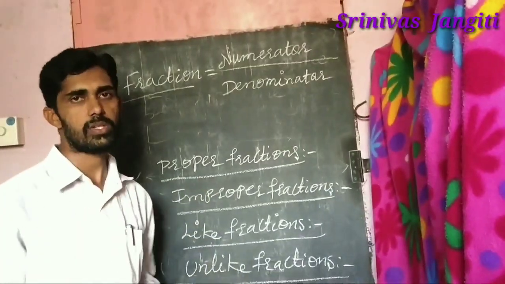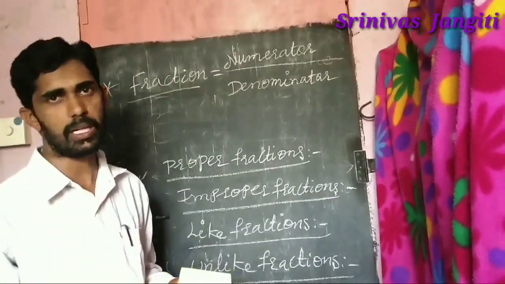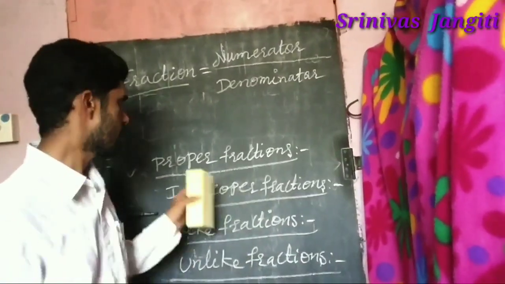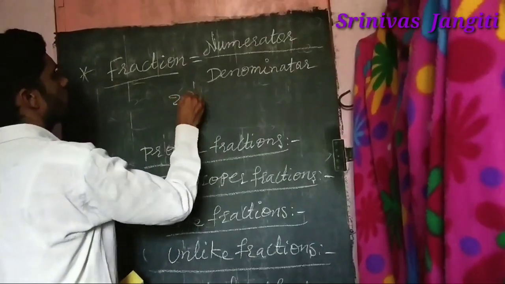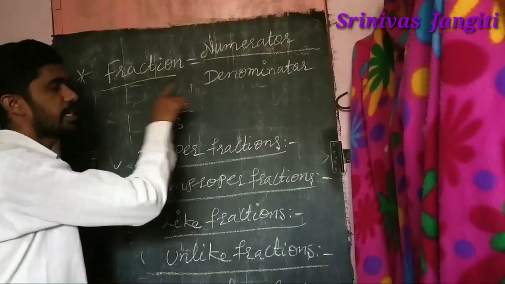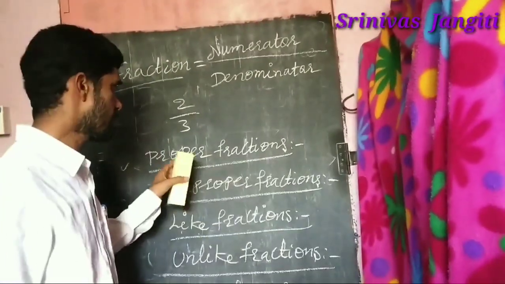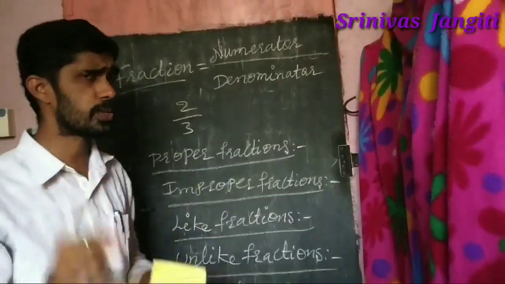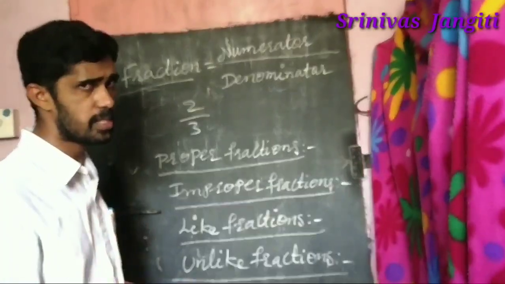Proper means in the proper order, like the word itself. Same way, a proper fraction, suppose 2 by 3. What is noticed here? 2 by 3 is a proper fraction. An example of a proper fraction is 2 by 3. Observe here, it is only in the definition.